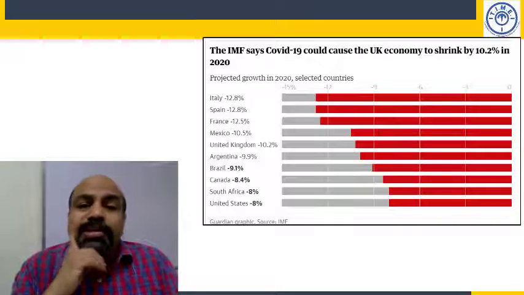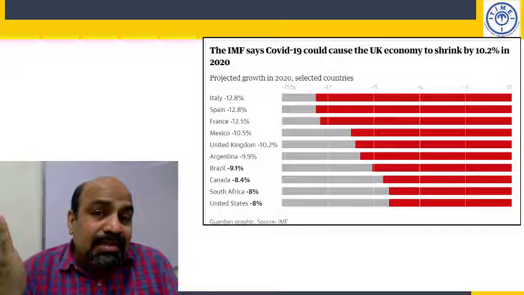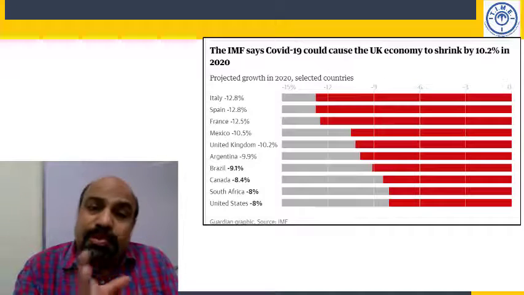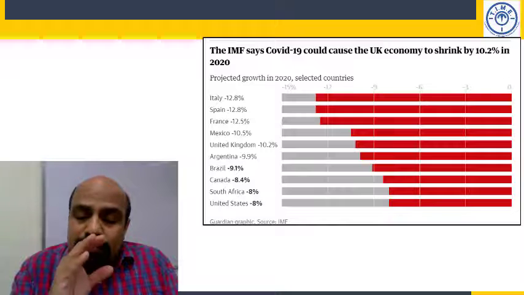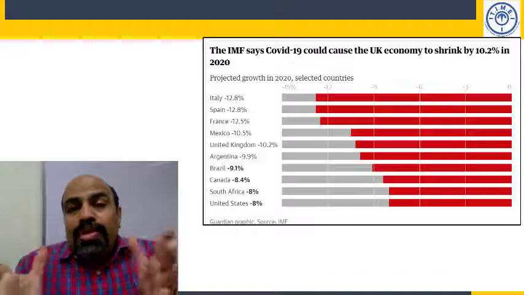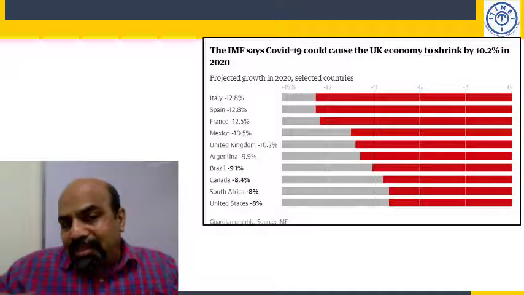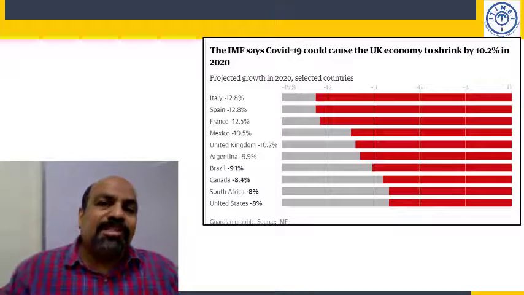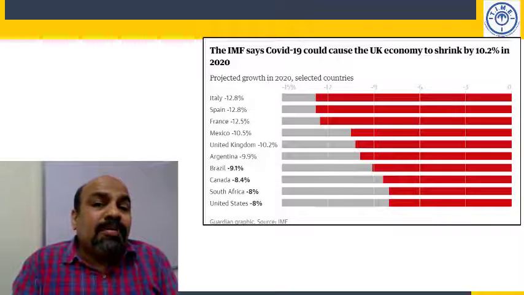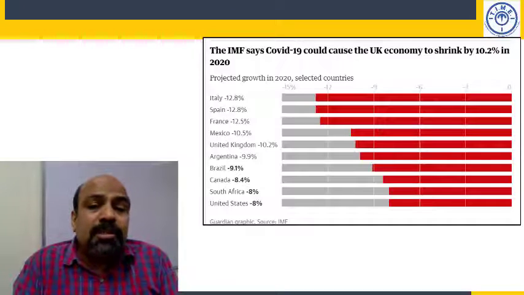The International Monetary Fund says that COVID-19 could cause the UK economy, the British economy, to shrink by 10%. So 10% means if they had produced, let's say, $2.5 trillion last year, 1 trillion equals 1000 billion, so effectively 2500 billion, they are going to produce 10% less than what they produced in 2019. So this year's GDP of Britain will be 10% less than last year. Things are going to be very, very bad the world over. Look at the Italian economy, almost 13% down.